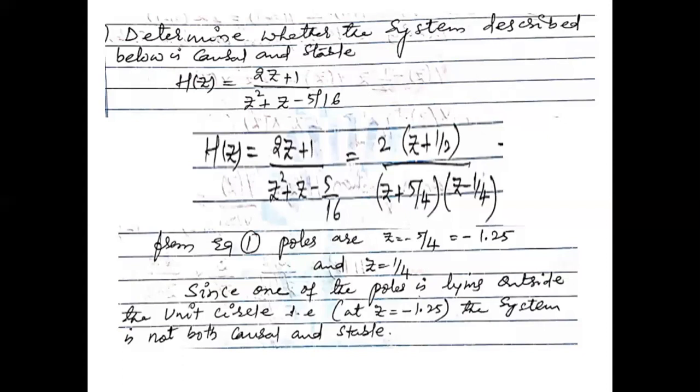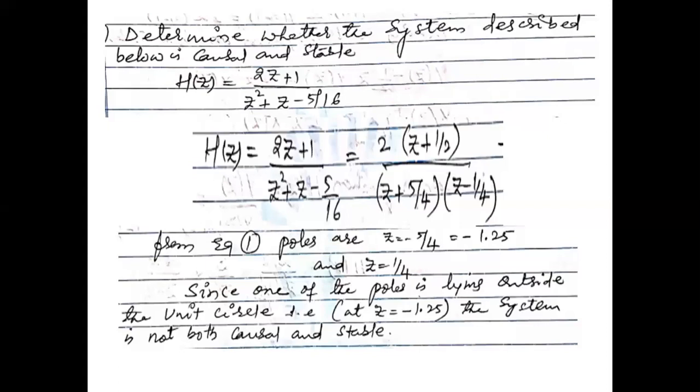If I want to check whether the given system is causal and stable, what are its conditions? If I want to call the system stable and causal, the first condition is that all the poles should lie inside the unit circle.